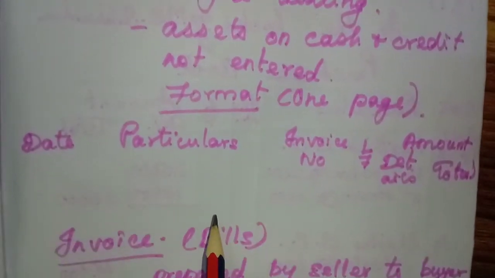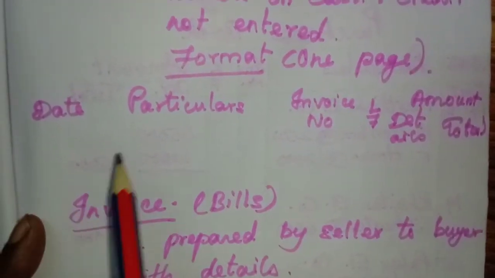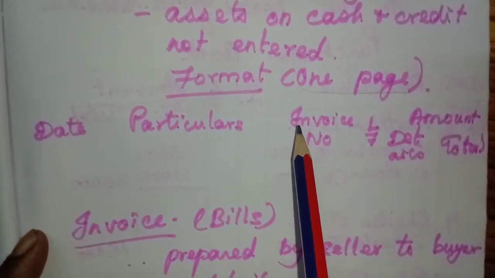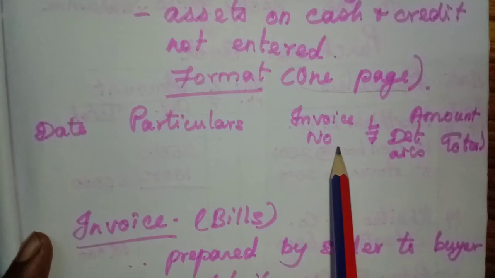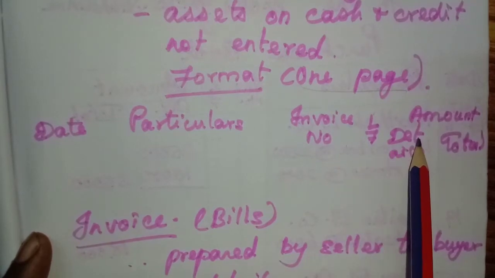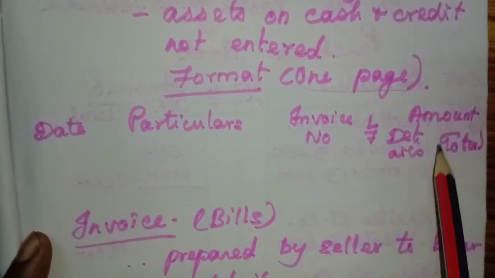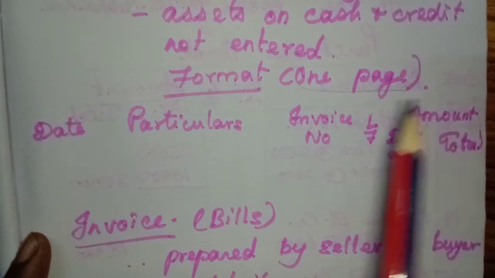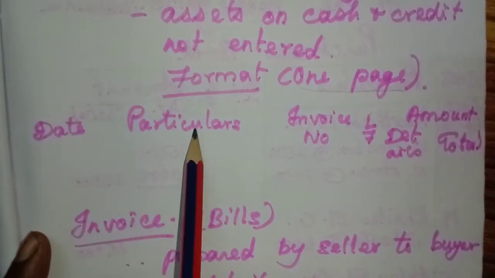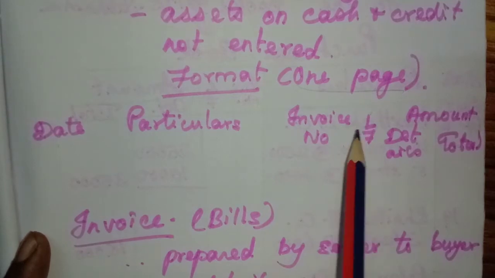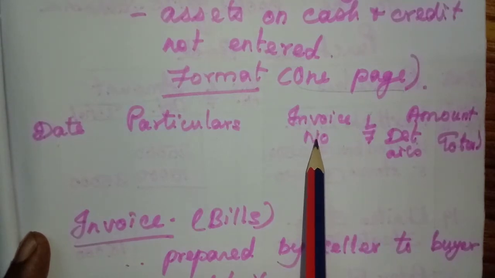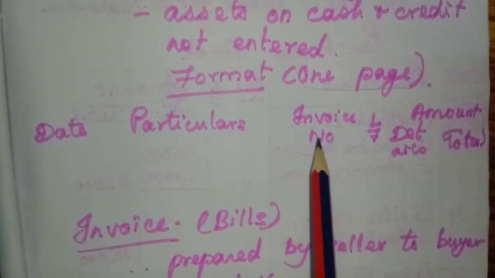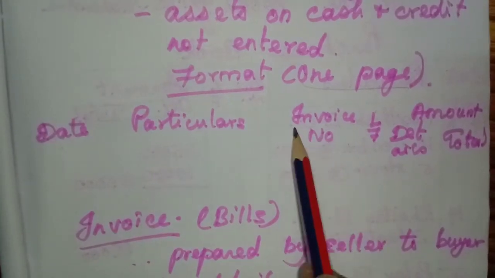Now we will see the format. What is the format? Here you have to use only one page in the notebook, with around 5 columns. Five columns, with the amount as 2 columns, which I consider as 1. First the date, then particulars. Before LF we have one more column, invoice number, and then LF. You should now know what an invoice is.